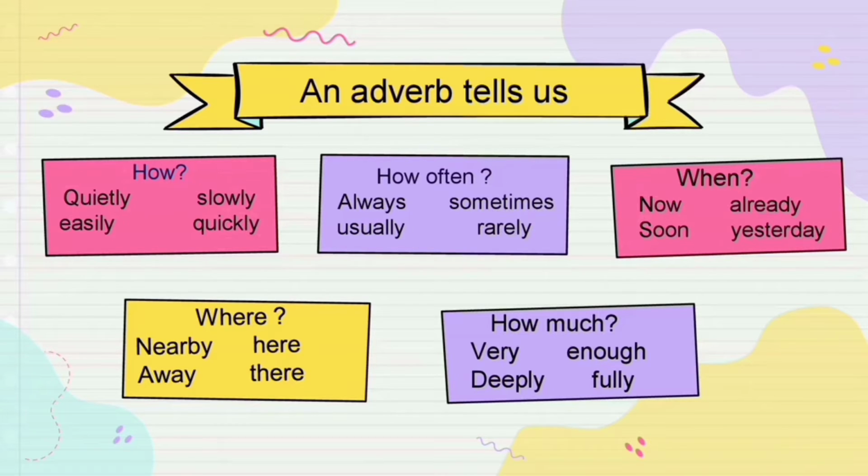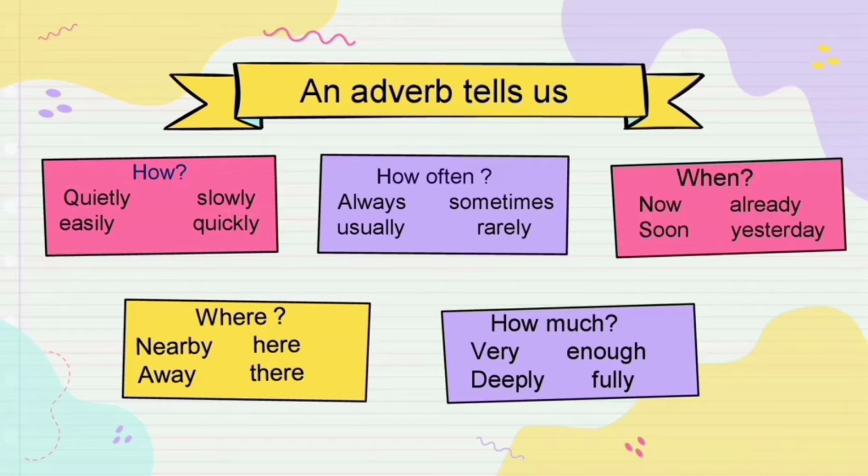Then how often? Sing is a verb. Always he sings. Sometimes he sings. Usually he sings and rarely he sings. So how often expresses how often the verb is done.